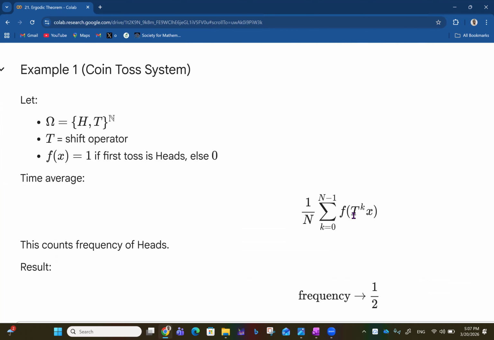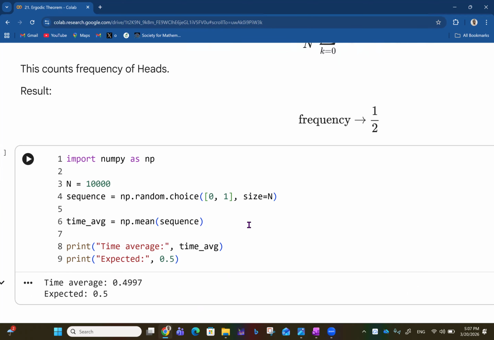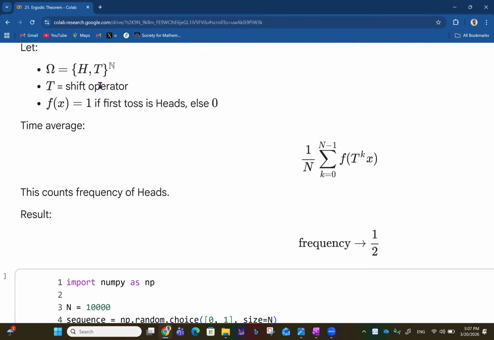So it's more like you now have 1 over n times f of T^0 x, that's the original position, plus f of T^1 x, f of T^2 x, all the way to f of T^(n-1) x. Now this counts the frequency of heads. And the result is that the frequency tends towards 1 over 2. And of course, that's well established. So if you do the Python simulation, you have n to be 10,000, so it's like you're tossing the coin 10,000 times.